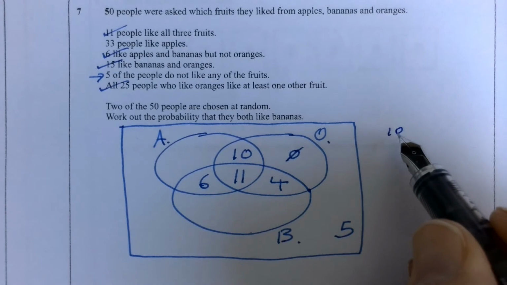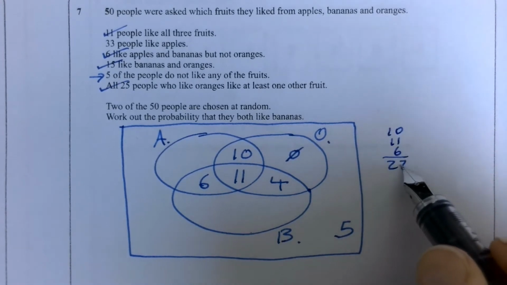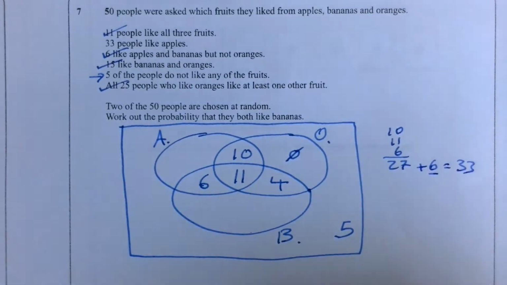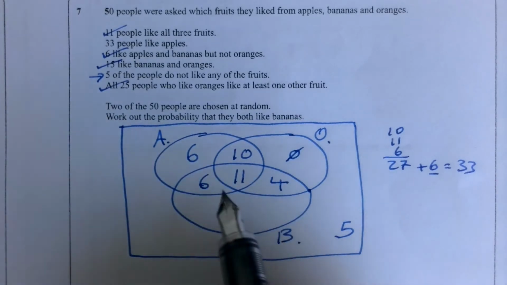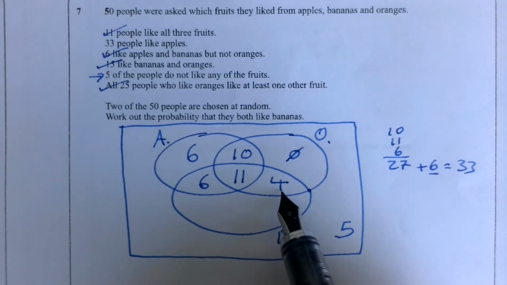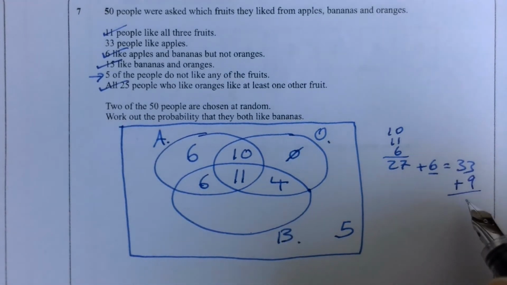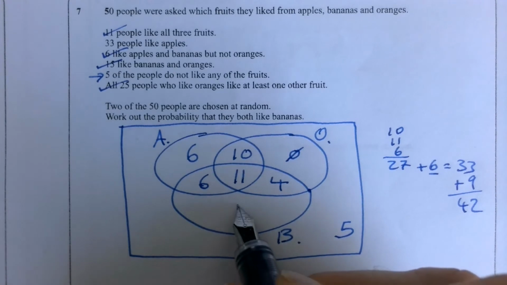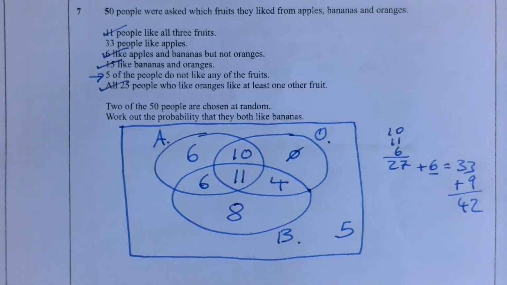We've already got 10, 21, 27 liking apples already, plus 6 makes our 33, so there'll be a 6 in there. And those that only like bananas are the only thing we haven't put in yet, so it should all add up to 50. We've already got all the apples adding up to 33, and then we've got another 4 and 5 is another 9, so 9 onto 33 is 42 altogether. So that must mean that 8 just like bananas.